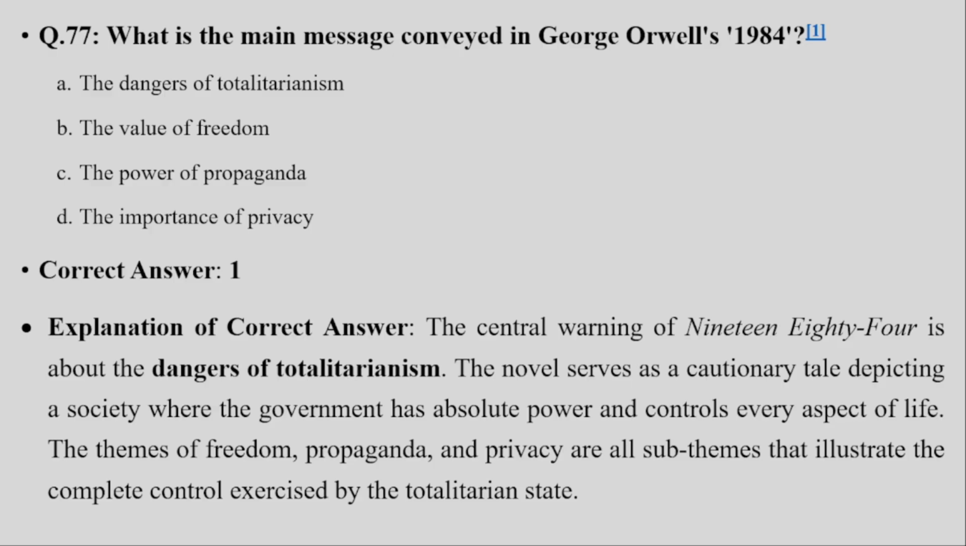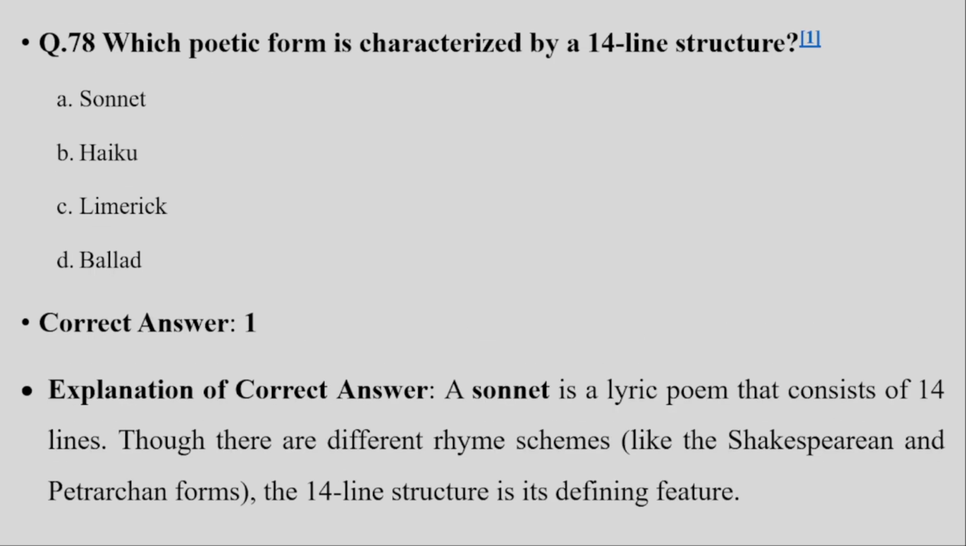Next we have question number 78. Which poetic form is characterized by a 14-line structure? The correct answer is sonnet. A sonnet is a lyric poem that consists of 14 lines. There are different rhyme schemes like the Shakespearean and Petrarchan. The 14-line structure is the defining feature.